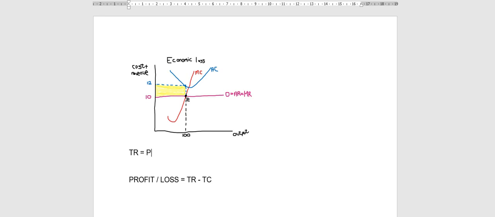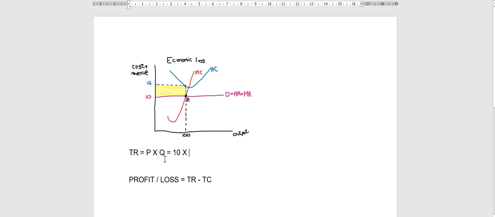So total revenue is price times quantity. You must know your formulas. If you can't do this, it's 4 marks, bye-bye. So price, again, you look at your graph. You need to identify your profit maximization point. Profits are maximized when marginal cost and marginal revenue are equal. So point E is my profit maximization point. The price is determined by my demand curve. So on my demand curve, I can see that my price is 10 Rand.